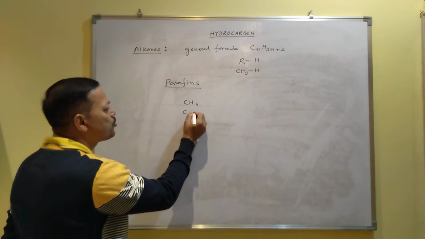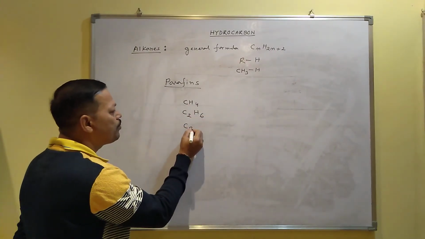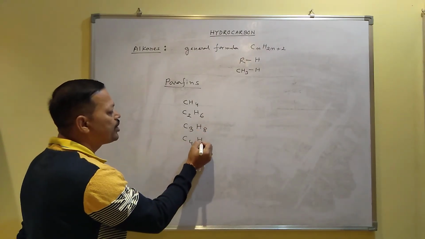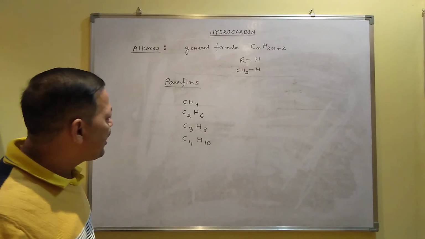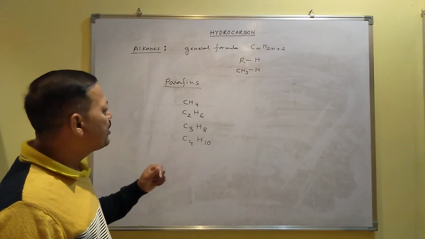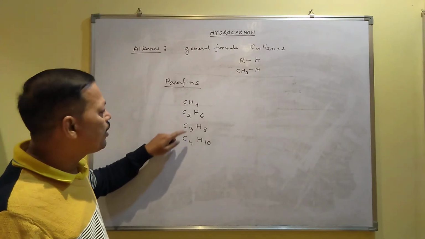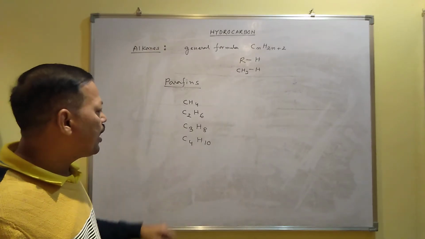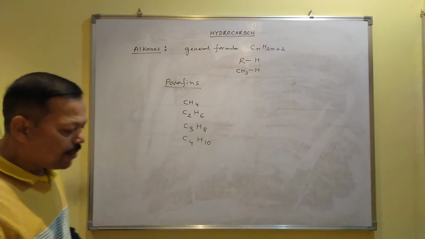If carbon number is 2, hydrogen number will be 6. If carbon number is 3, hydrogen number will be 8. If carbon number is 4, hydrogen number will be 10. So these are some examples of alkanes. And if you want to write the names, since one carbon is present here, it is called methane, this is called ethane, propane, butane, pentane, hexane, heptane, octane. Like this, you will get a number of alkanes depending on the number of carbon atoms.